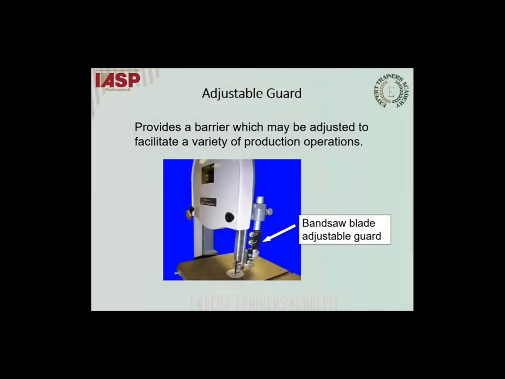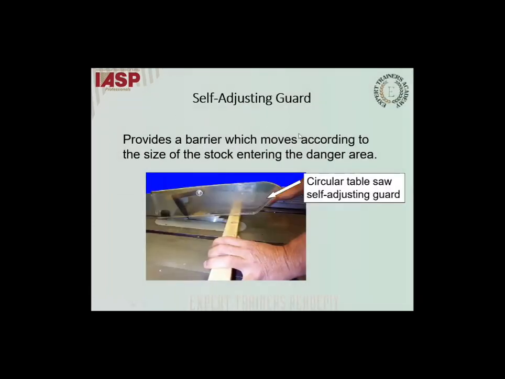Adjustable guard. There are two types, adjustable and self-adjusting. In the self-adjusting type, the machine itself automatically adjusts its guarding system, whereas in the adjustable type, a person adjusts it by himself. It provides a barrier which may be adjusted to facilitate a variety of protection operations. For example, on a wood cutting machine, it provides a barrier which moves according to the size of the stock entering the danger area.